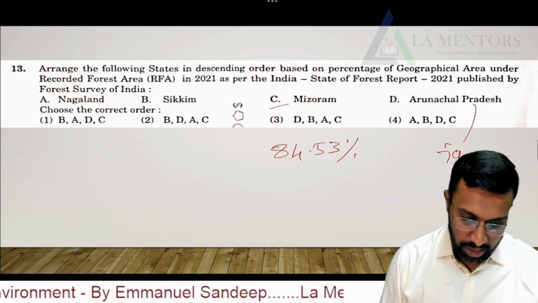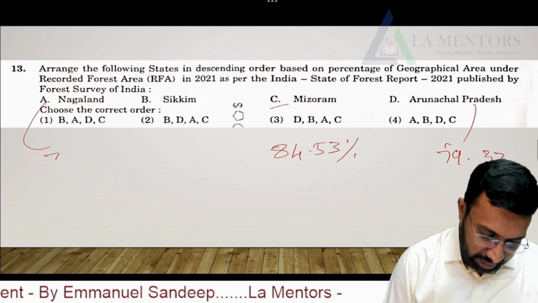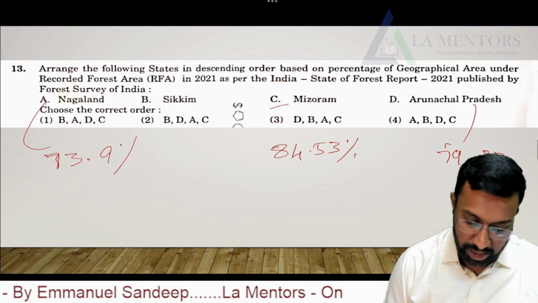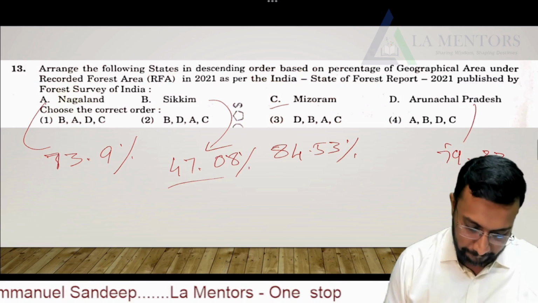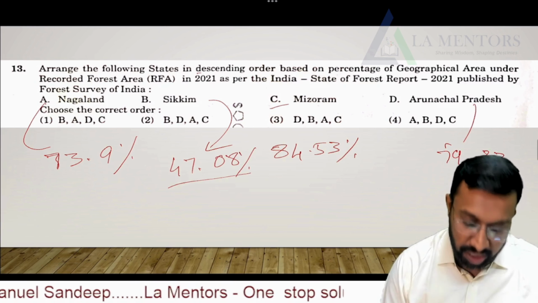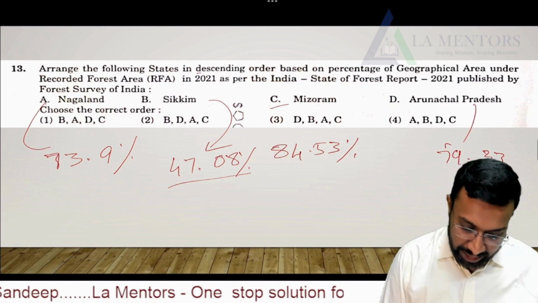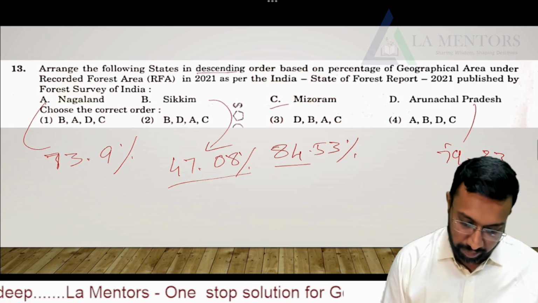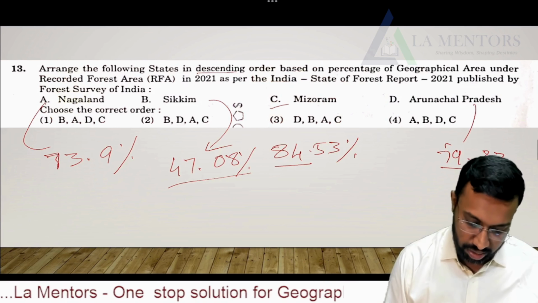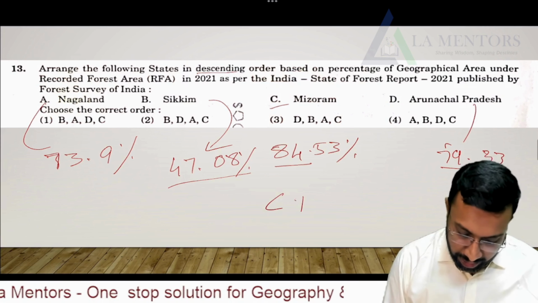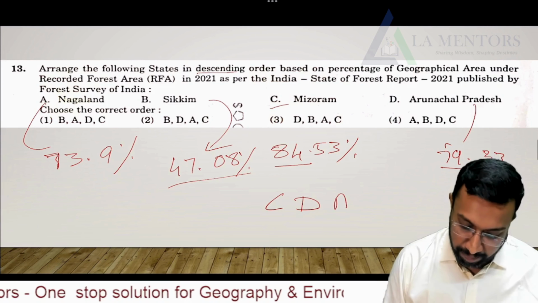And then you have Nagaland, which has got somewhere around 73.9%. And the least is Sikkim, which is 47.08%. They're asking you about descending order, from the highest to the lowest. So what we are supposed to do is, the first should be C, Mizoram, and then followed by Arunachal Pradesh, C, D, and then you have A, and then you have B.